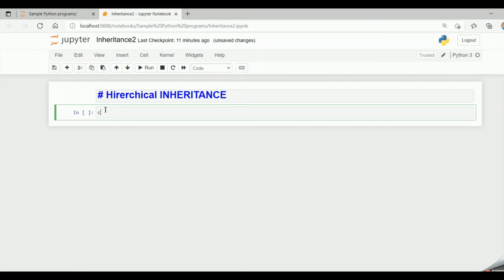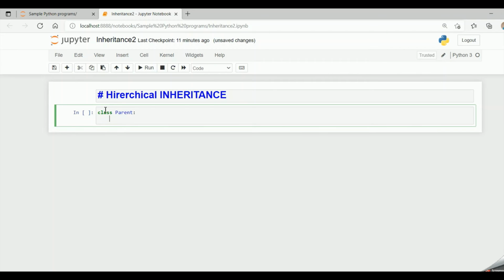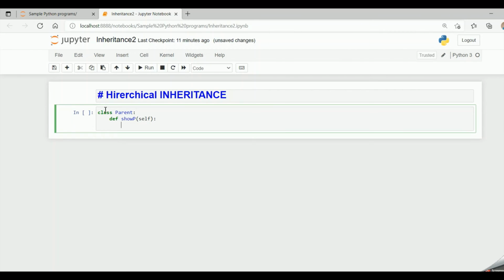So for hierarchical inheritance, let me have a class parent and let me say def show p, self, let me say print I am parent. So it says I am parent.